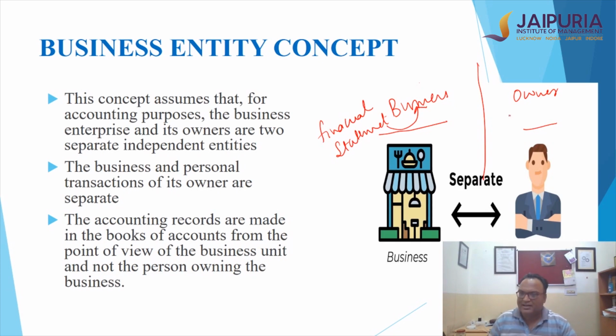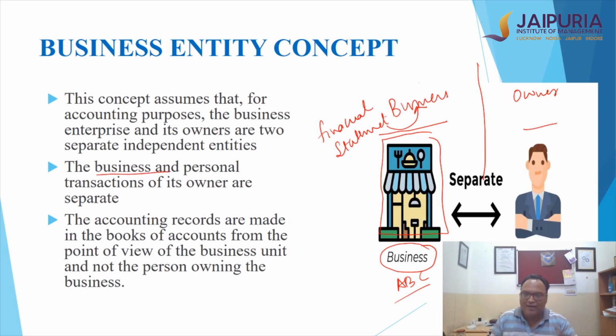So what does it mean? Let's assume that this is a company which is owned by, let's say, Mr. A, and Mr. A has created a business with the name, let's say, ABC. Now, if I want to estimate how much profit or loss ABC has made, I will prepare financial statements for ABC, not for Mr. A, which means we'll only record the expenses of the business, not the personal transactions.